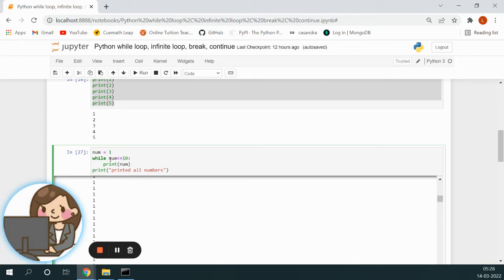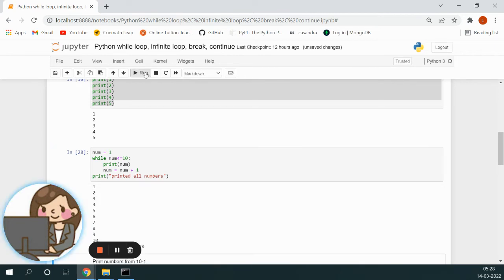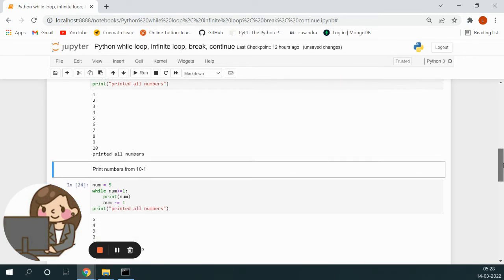Because of that, the condition here will always remain the same. There is no change happening in the condition expression, and because of that it remains true always. So unless and until we update the variables, we won't be able to end the while, otherwise it will become an infinite while loop. Okay, so now it prints from 1 to 10.